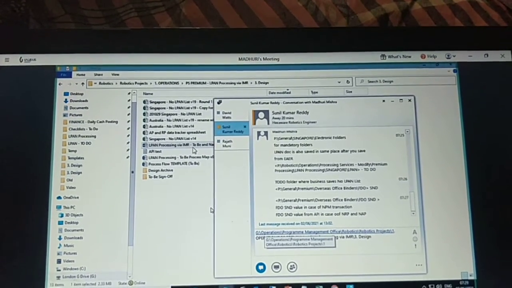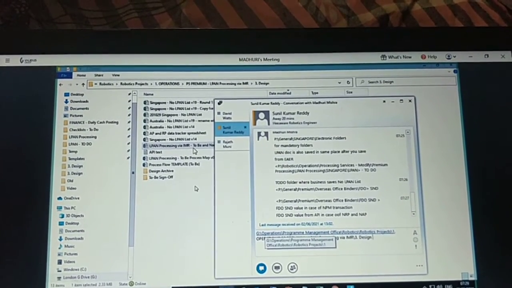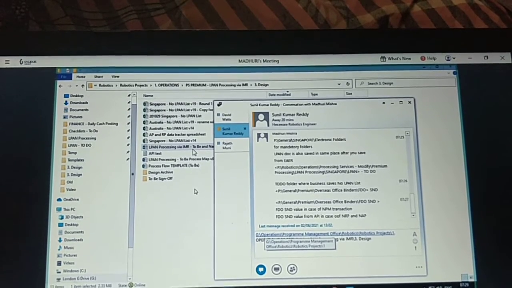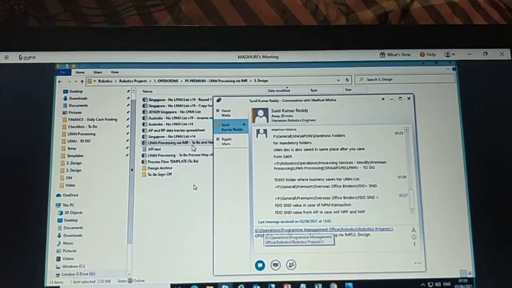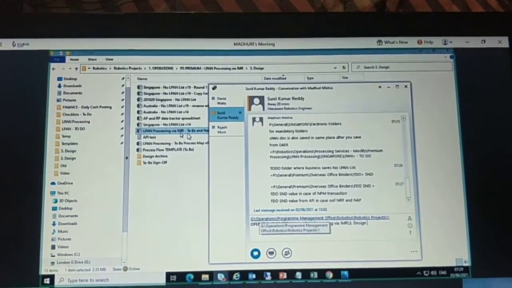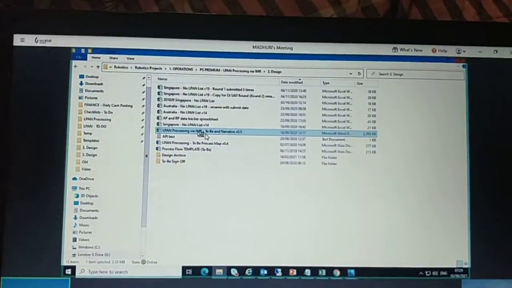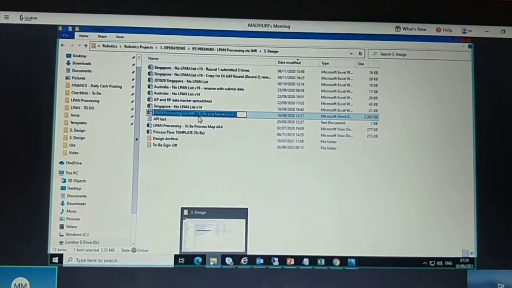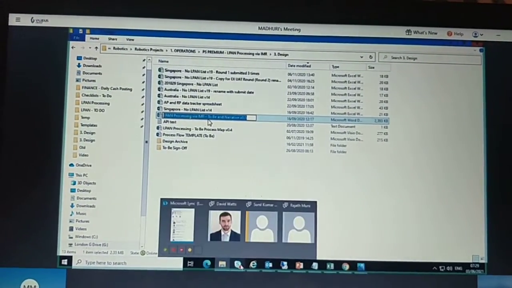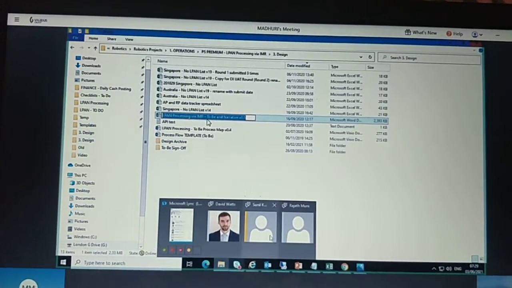I will send you one template if you want to see. That is not already added by business, because that is the document which you have to download, and then save in the mandatory folder of the same risk reference. I will send you.